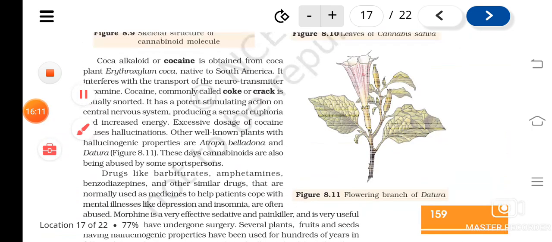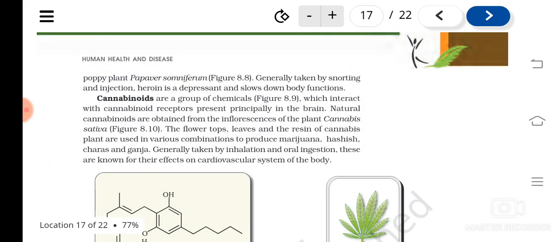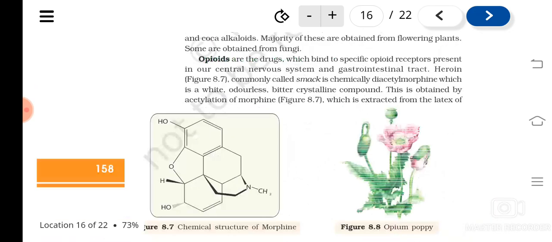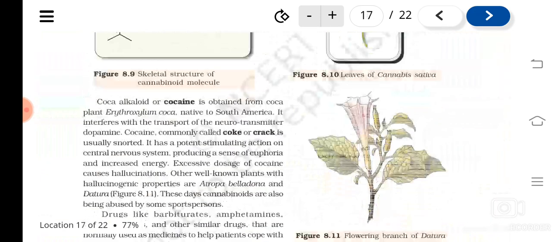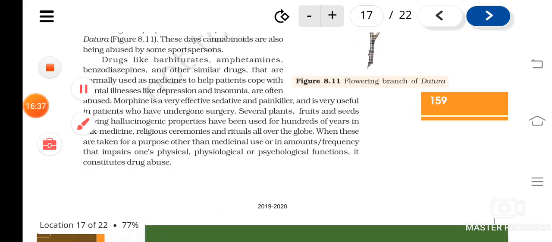So today's portion you understood, I hope. We studied about different kinds of drugs which are commonly abused. So what are they? The opioids, cannabinoids, and coca alkaloids or cocaine. Some other drugs which are commonly obtained from plants are also used. And some other drugs are actually used as medicines, and when they are abused, they are considered as drugs of abuse.